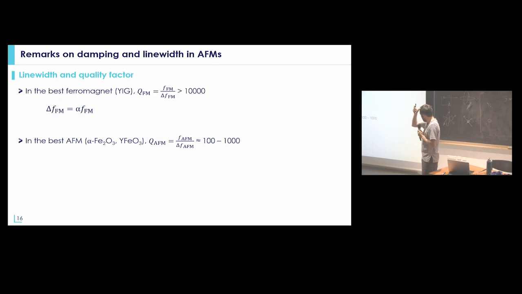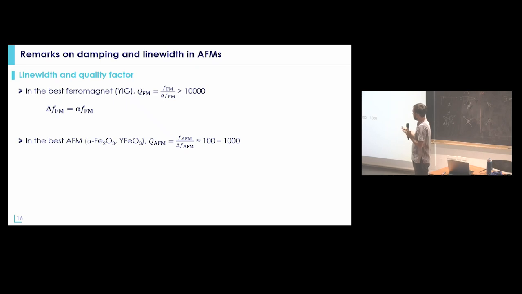Then, just one remark on the damping and the line width in antiferromagnetic materials. When we want to make devices, or even just detect the magnetization dynamics of a magnetic system, an important parameter is the quality factor, which is the frequency divided by the line width.